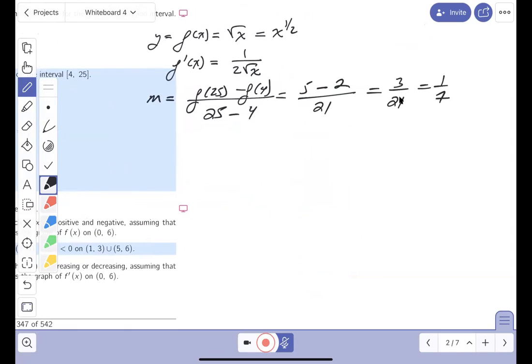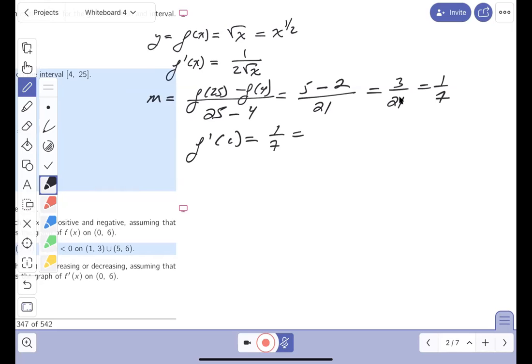Now, what's the claim? We'll be able to find some C in the open interval between 4 and 25 that's going to produce this number, which is 1/7. Again, the square root of x is continuous on the interval between 4 and 25. And with the mean value theorem, we have the slope of the secant line through those endpoints. We'll be able to find a C in the open interval between 4 and 25 such that the slope would be 1/7.